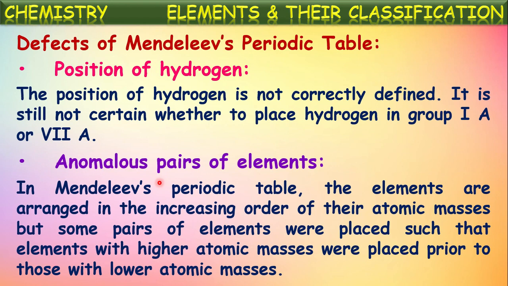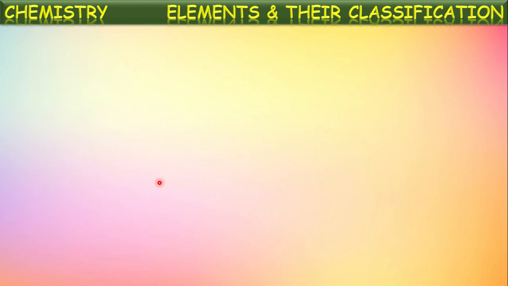That is, writing all the elements in increasing order of the atomic masses. He wrote all the remaining elements as per his periodic law, but at certain pairs of elements, he couldn't follow his principle. So there he wrote the element with the higher atomic mass first, followed by the element with lower atomic mass. Those pairs of elements where he couldn't follow his periodic law are called anomalous pairs.